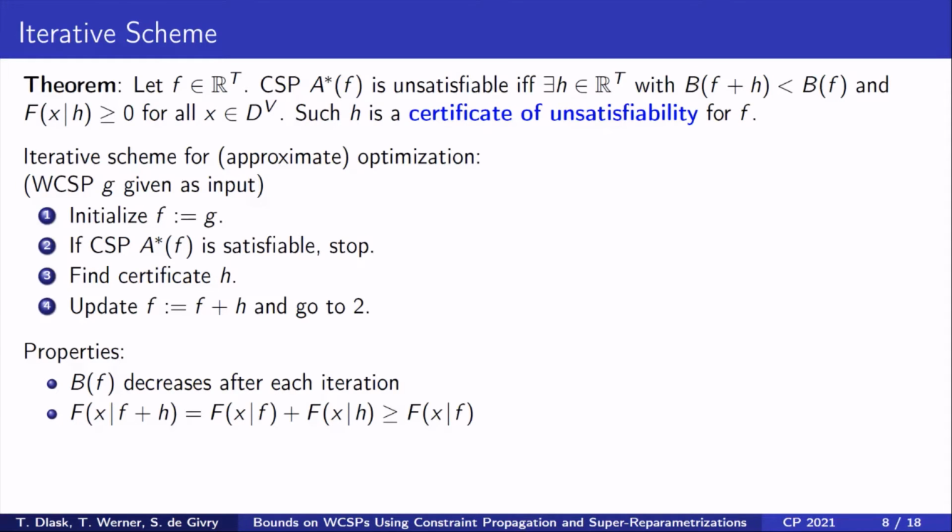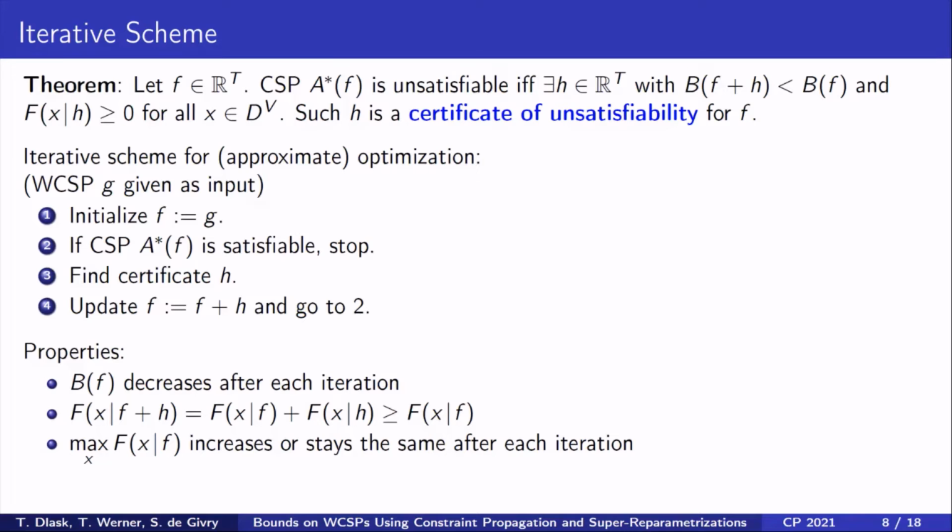Moreover, f is a super-reparametrization of G during the whole run of this algorithm because the values of the weighted CSP H are non-negative for each assignment. Consequently, the values of assignments in f increase or stay the same after each iteration. So the optimal value of f also increases or stays the same.